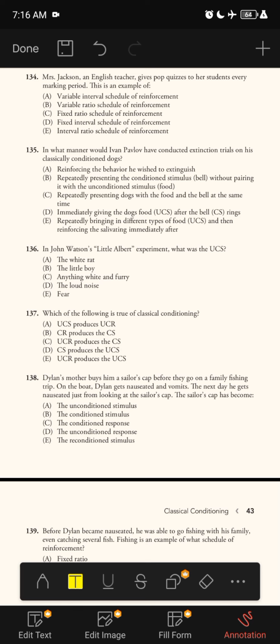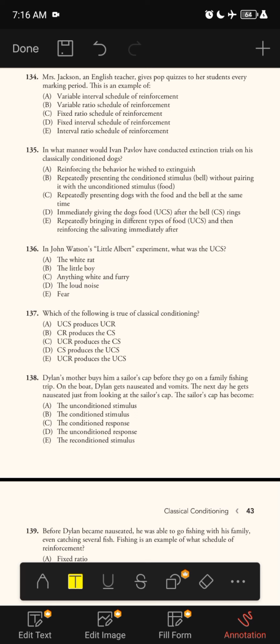The correct answer is A, a variable interval schedule of reinforcement, because variable interval means an unspecified amount of time. Pop quizzes are given after an unspecific amount of time. Choice B is incorrect because ratio means a specific number of times someone has to do something in order to be rewarded. So the correct answer is A.